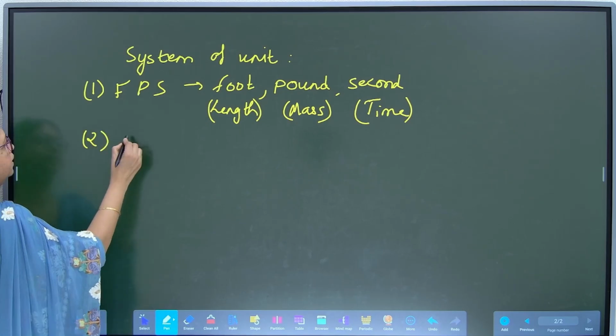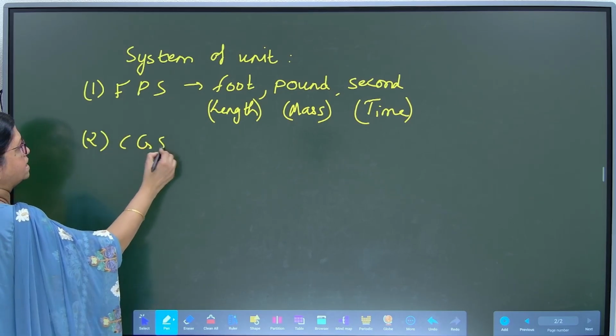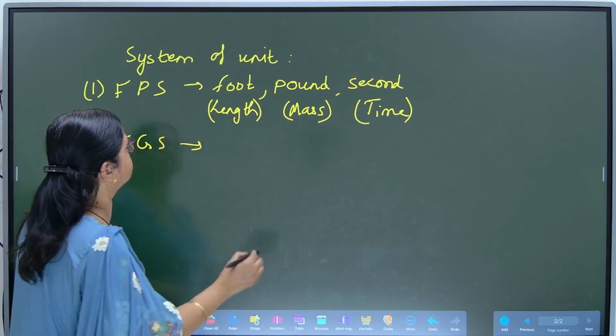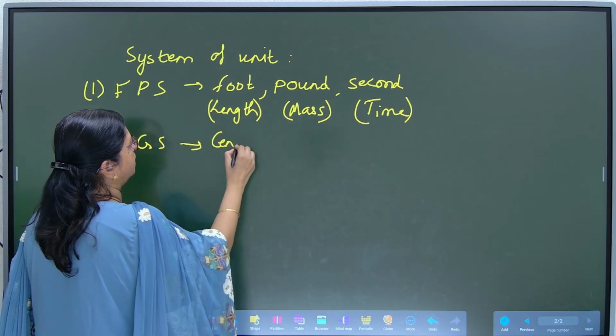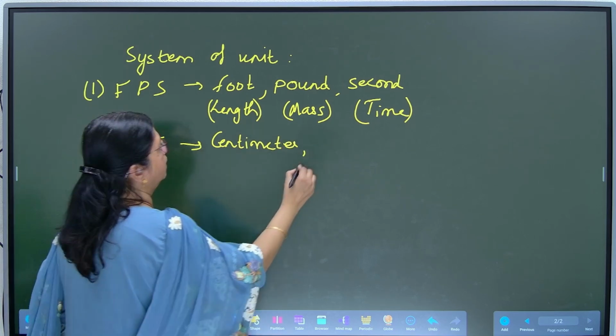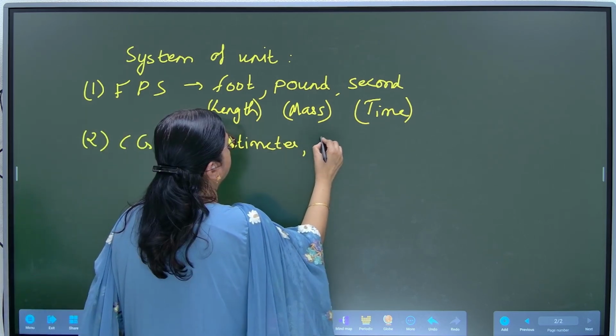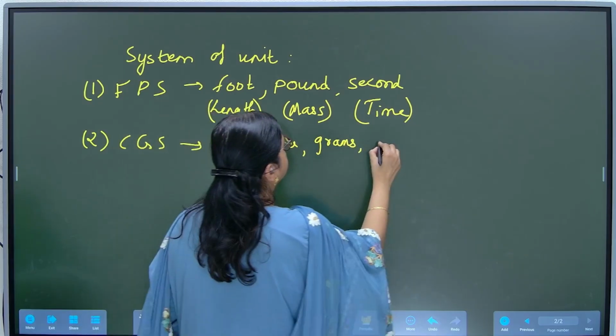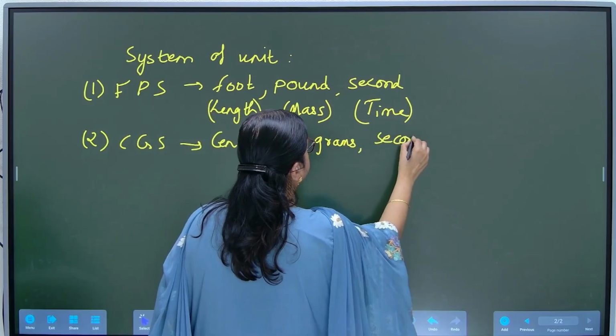Next, CGS. Considering the same physical quantities, centimeter, mass in grams, and then time in seconds.